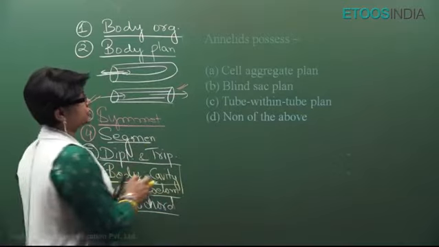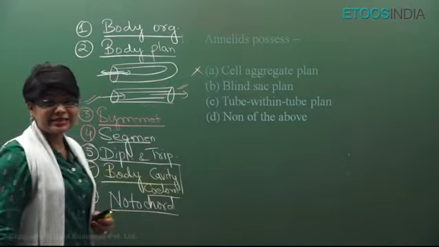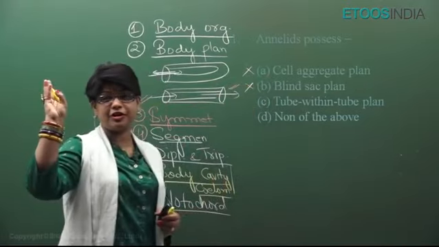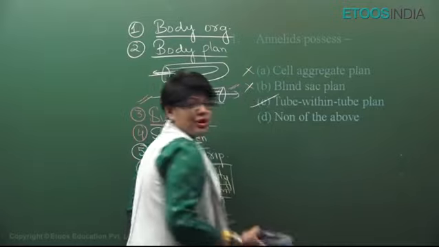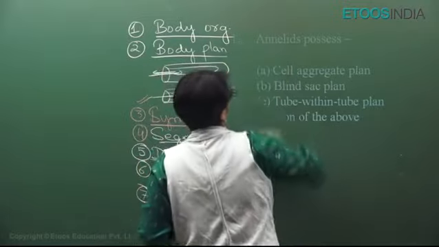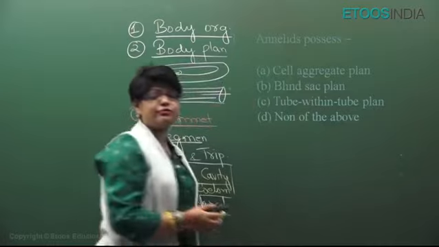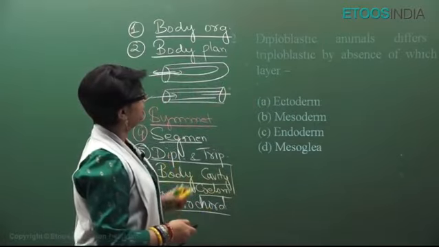Like, annelids possess: cell aggregate? No, this is seen in sponges. Blind sac? No, blind sac is seen in Coelenterata, Ctenophora, Platyhelminthes. Tube within tube? Yes. So the answer is option C. This is just an example I am giving you, but this flowchart is extremely important.